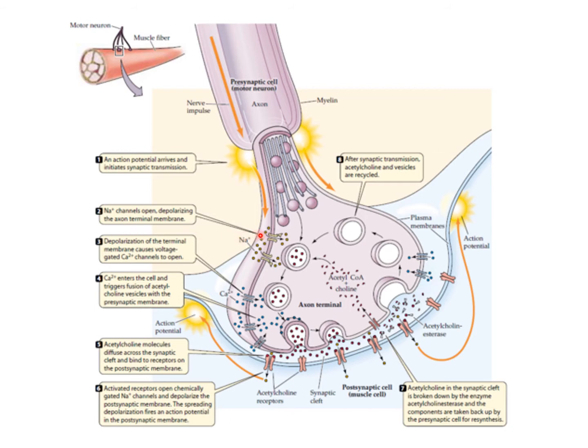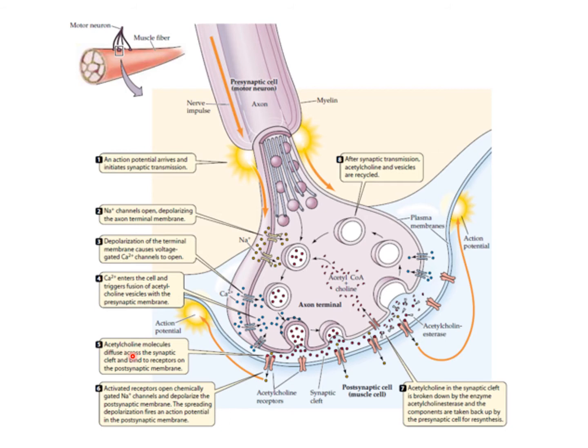Now the sodium channels open, depolarizing the axon terminal membrane. Depolarization of the terminal membrane causes voltage gated calcium channels to open. Calcium ions enter the cell and trigger the fusion of the acetylcholine vesicles with the presynaptic membrane.